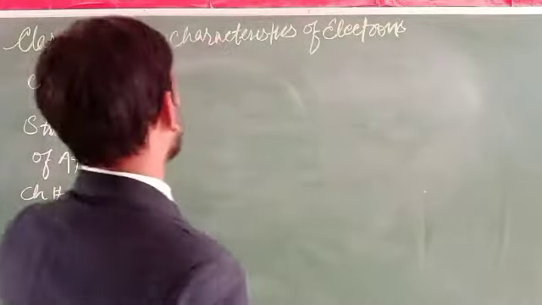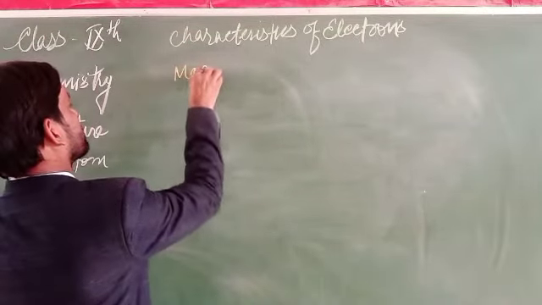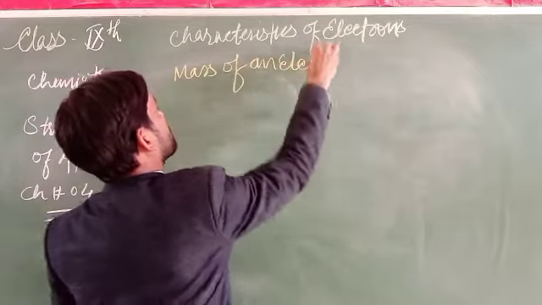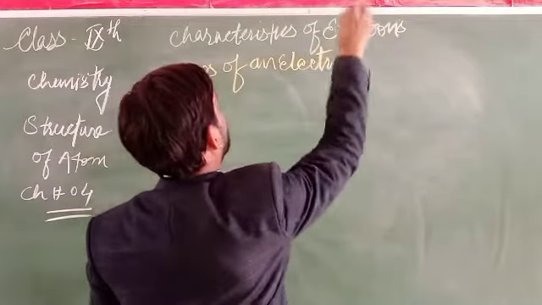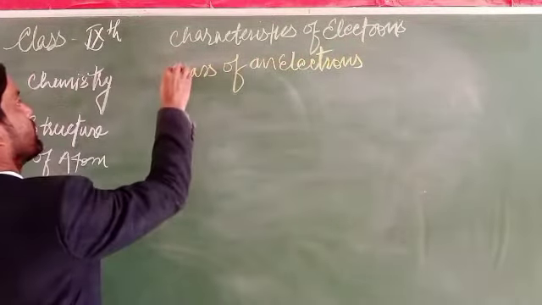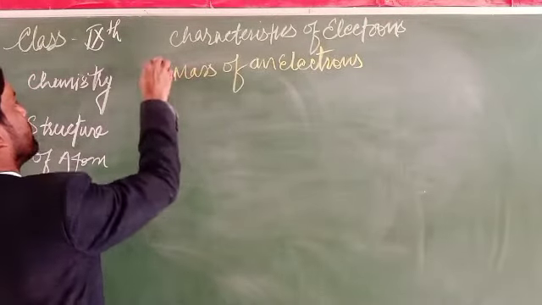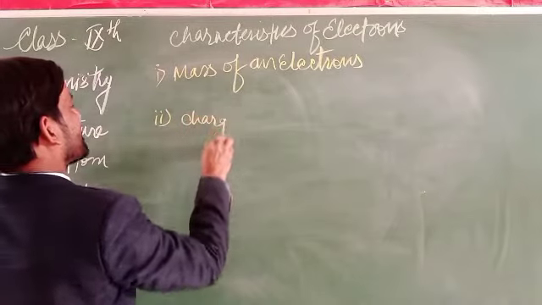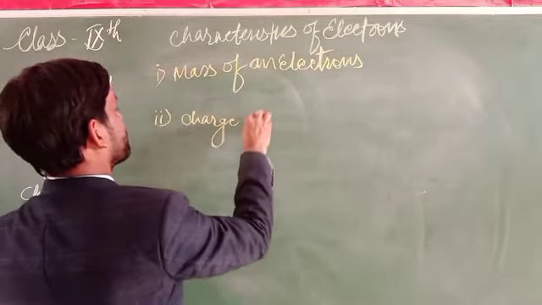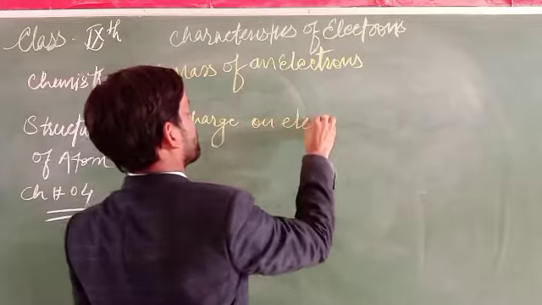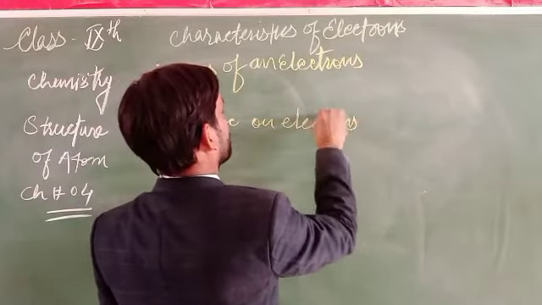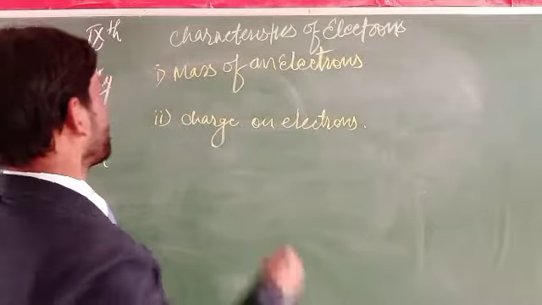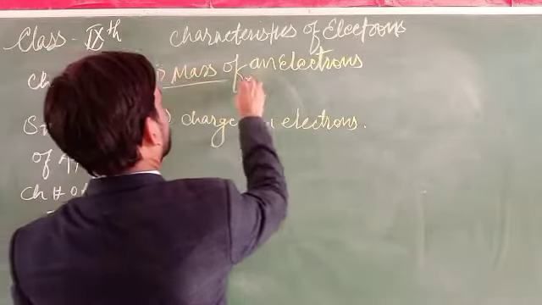First, the mass of an electron. And second, the charge on electrons. So we will first discuss the mass of electrons.